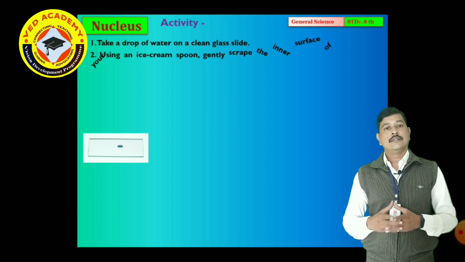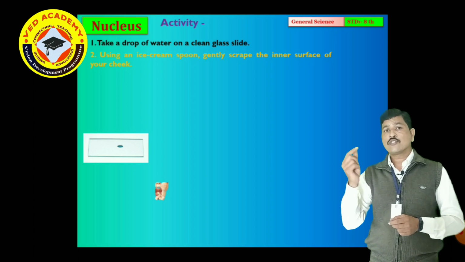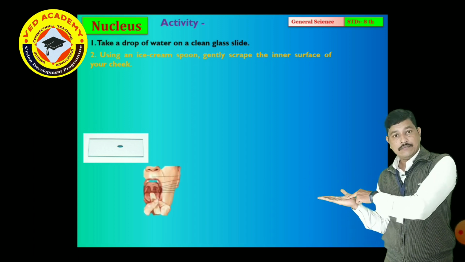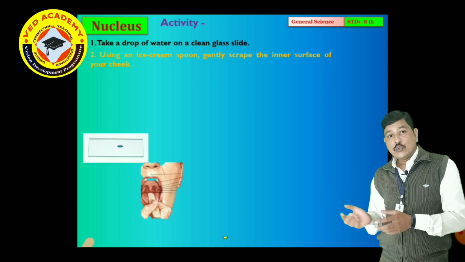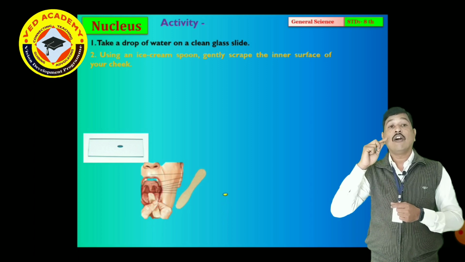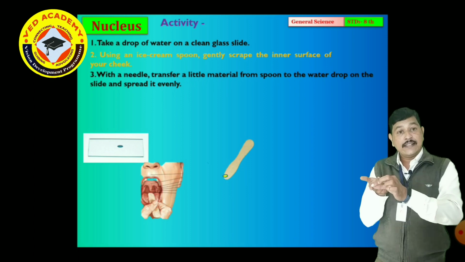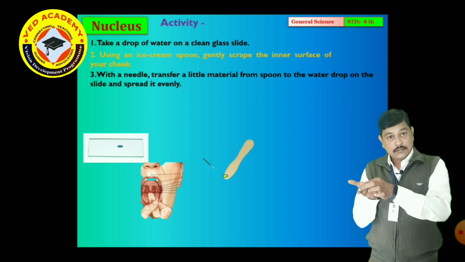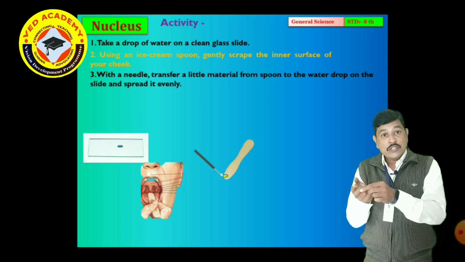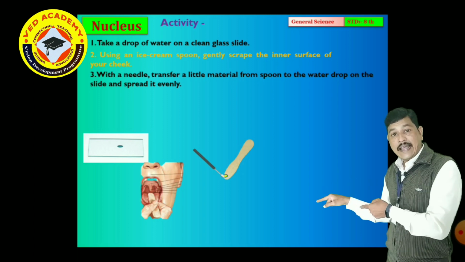First of all, in this activity, we take a drop of water on a clean glass slide. After that, using the ice cream spoon, gently scrape the inner surface of our cheek like this. The cells present as a smear on the ice cream spoon, we transfer with the help of a needle onto the slide.